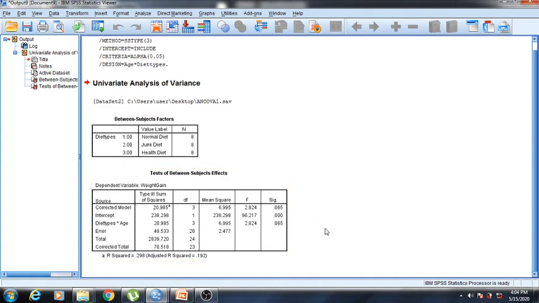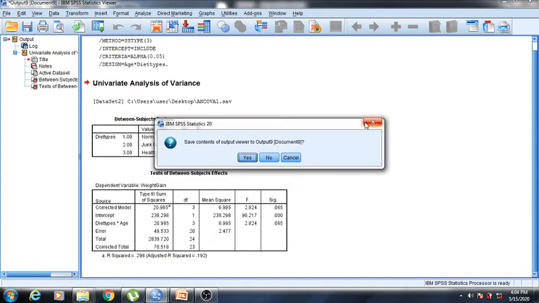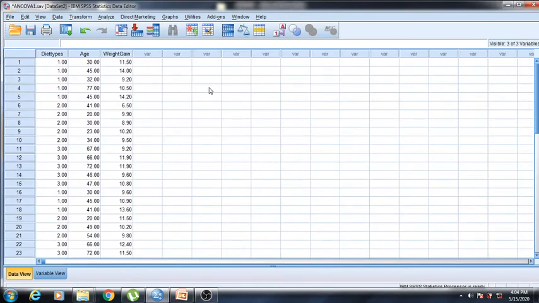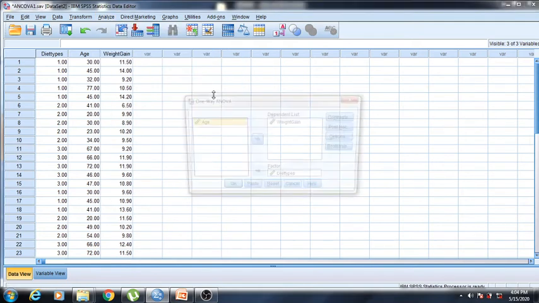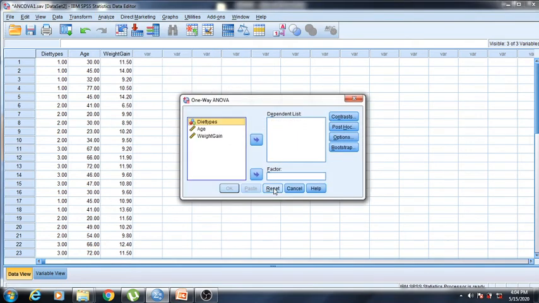So now we'll go for the last condition, that is the Levene test of homogeneity for dependent variables. We'll do it when we run the ANCOVA. Before we go to ANCOVA, we'll first see one-way ANOVA. We'll go to compare, and then one-way ANOVA, and again we'll reset. You can see here, weight gain is the dependent list, and diet types will be on the factor list.